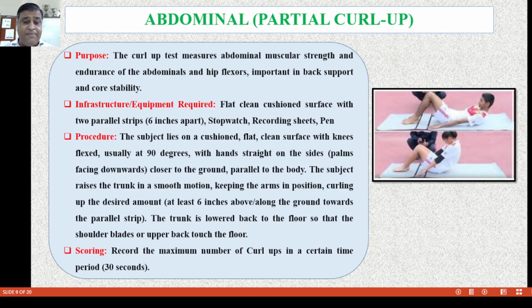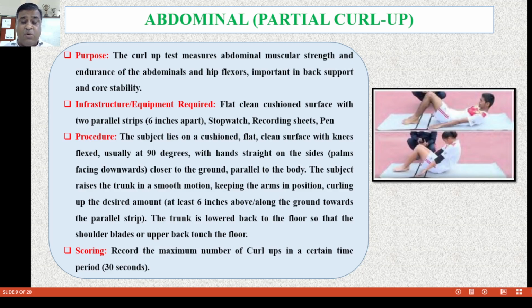What is the process? The subject lies on the flat clean surface with the knees flexed, usually at 90 degrees, with the hands straight at the sides, palms facing downwards, close to the ground, parallel to the body. The subject raises the trunk in a smooth motion, keeping the arms in position, curling up at least 6 inches along the ground towards the two parallel strips.